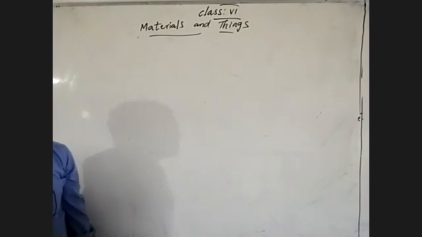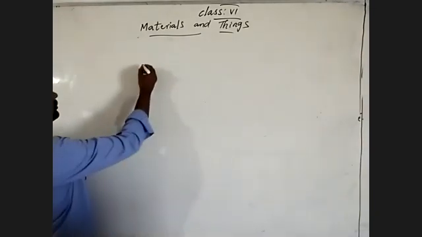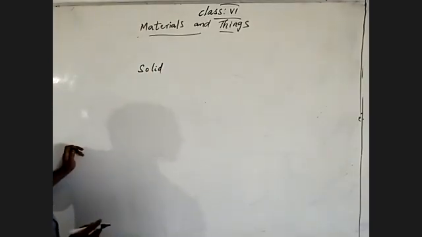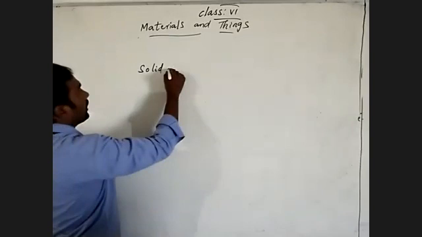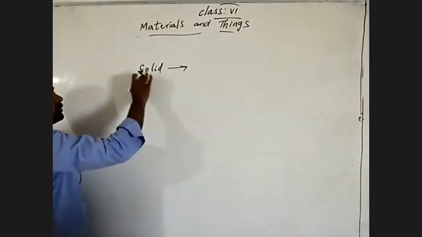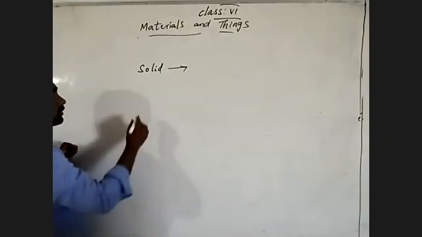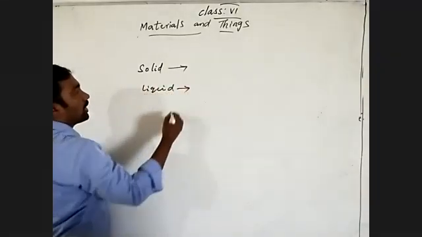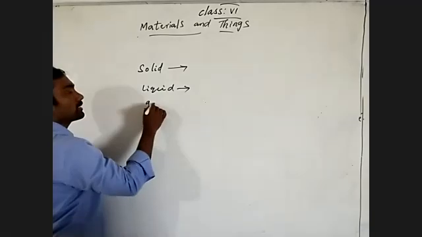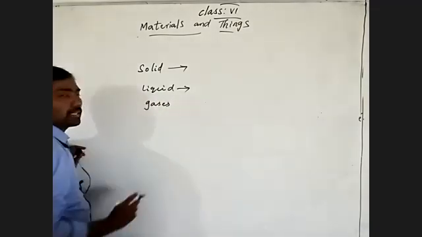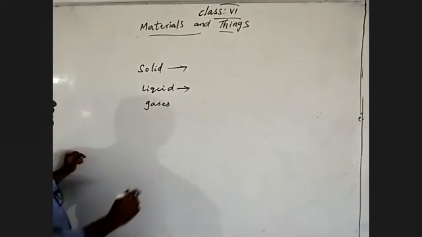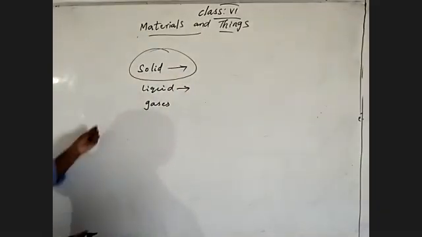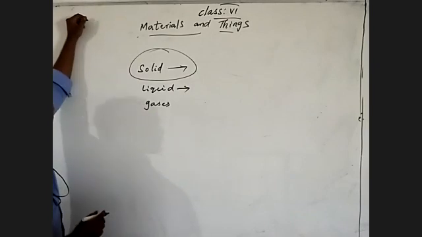Now I am going to ask you: if the material is in solid state, what are the things we can prepare by using solid material, and what are the things we can prepare by using liquid material, and what are the things we can prepare by using the gaseous state of material? Suppose we go with the solid state of material, so what are the types of materials?